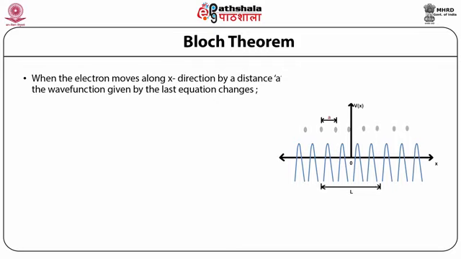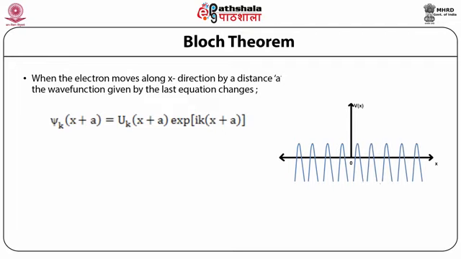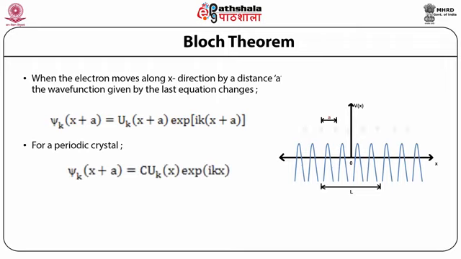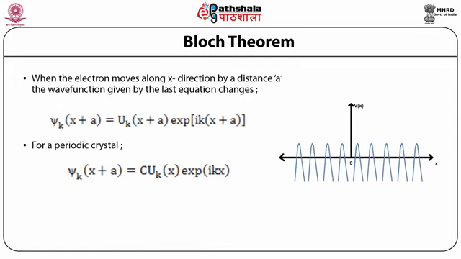So if it is displaced by distance a, it changes to psi_k(x + a) = psi_k(x + a) exp(ik(x + a)). For a crystal in a periodic lattice, psi_k(x + a) equals some constant c times u_k(x) exp(ikx), and psi_k(x + a) = c psi_k(x), where c is u_k(a) exp(ika).